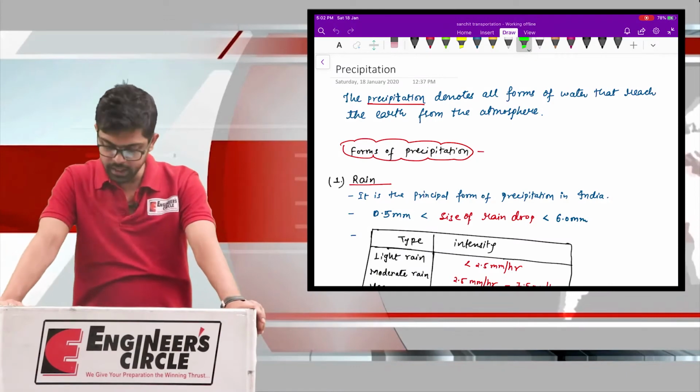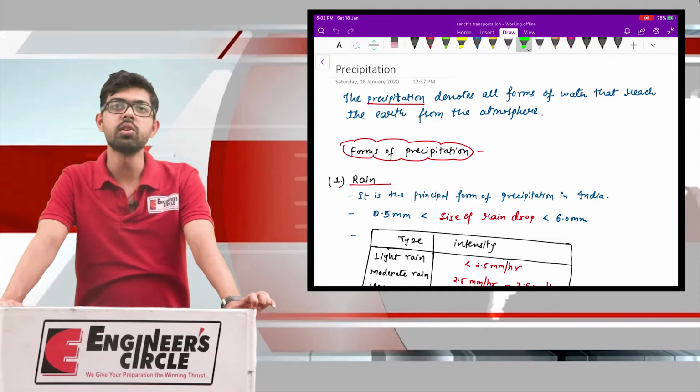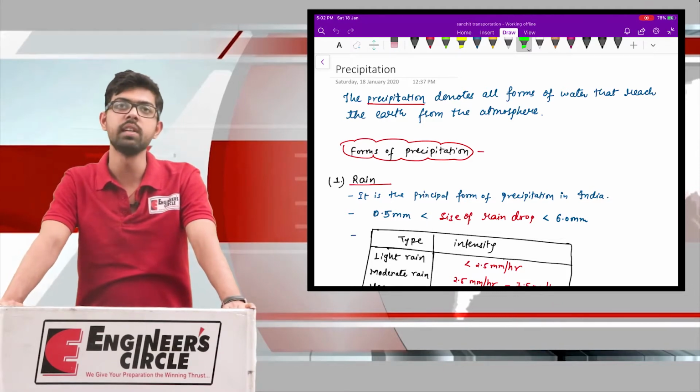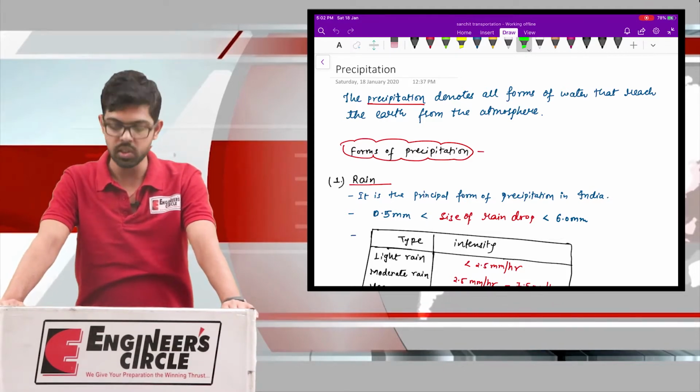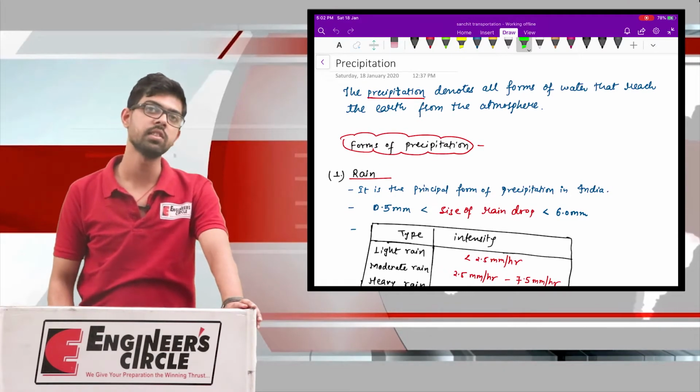We are going to study our next chapter, hydrology. The next chapter is regarding precipitation. We will discuss each and every term related to precipitation. So first of all, let us see what this precipitation is.